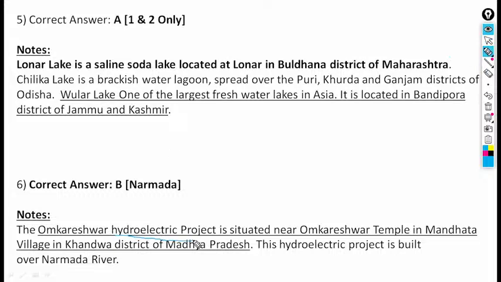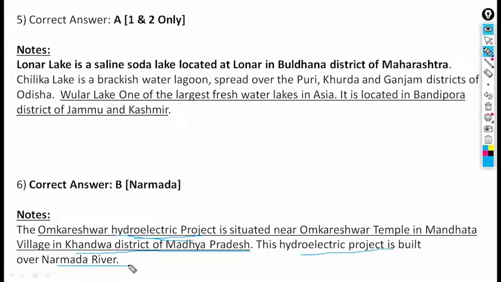Omkareshwar Hydroelectric Project, question number 6 discussed. Omkareshwar Hydroelectric Project is situated near Omkareshwar Temple, in Mandhata village in Khandwa district of Madhya Pradesh. This hydroelectric project is built over the Narmada river.